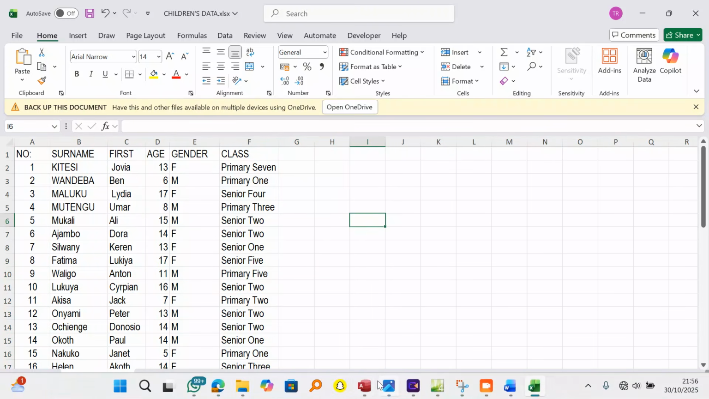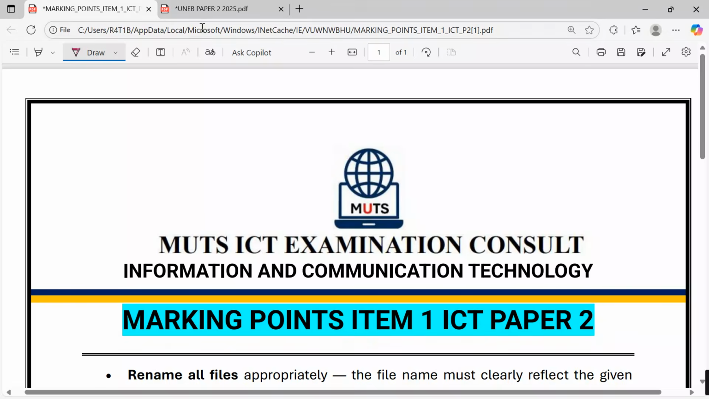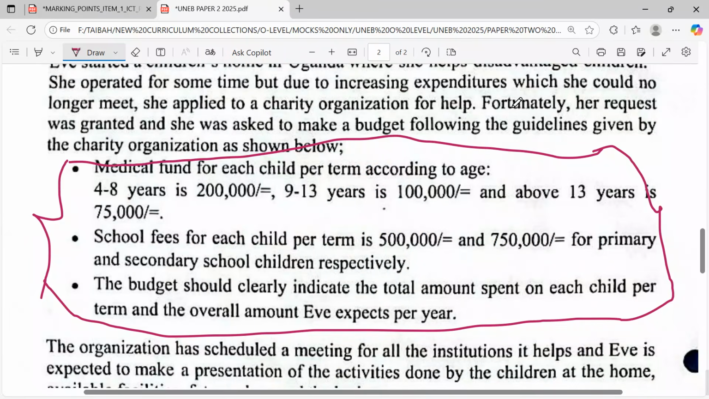Okay, now I will come. We start. Now, attending to the scenario, each and every line counts. Now, what do they want? Fortunately, her request was granted, and she was asked to make a budget following the guidelines given by the child organization as shown below. What are the guidelines? Medical fund for each child per term according to age. 4 to 8 years is 200,000. 9 to 13 years is 100,000. And above is 75,000.